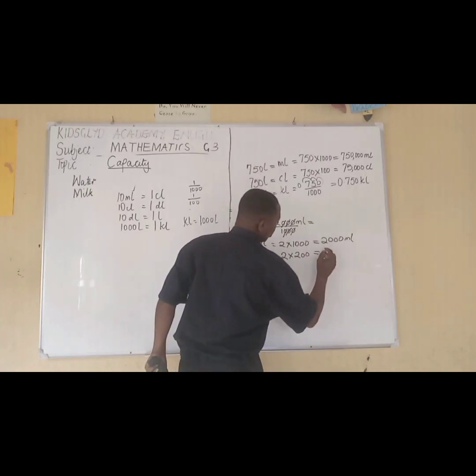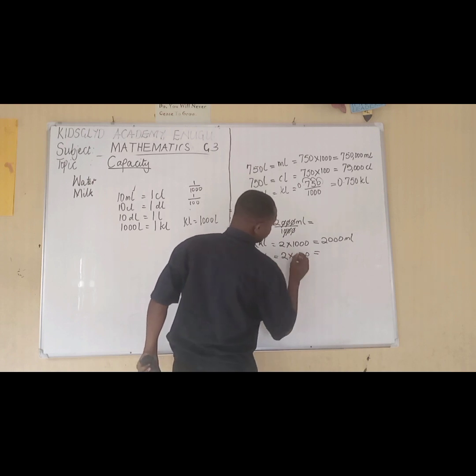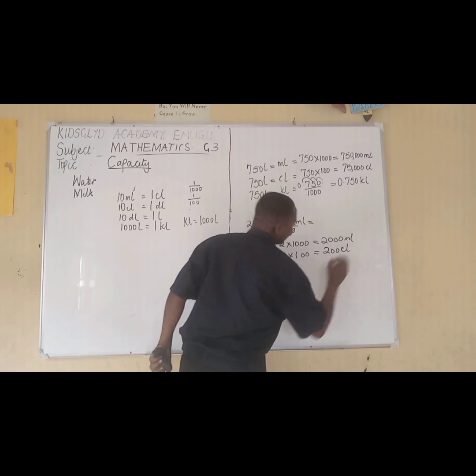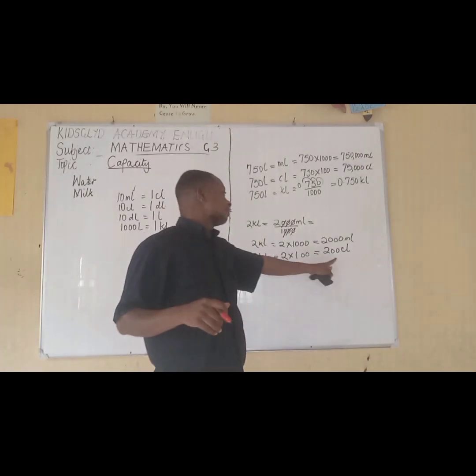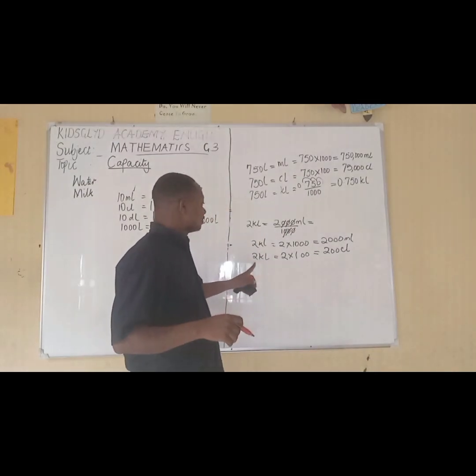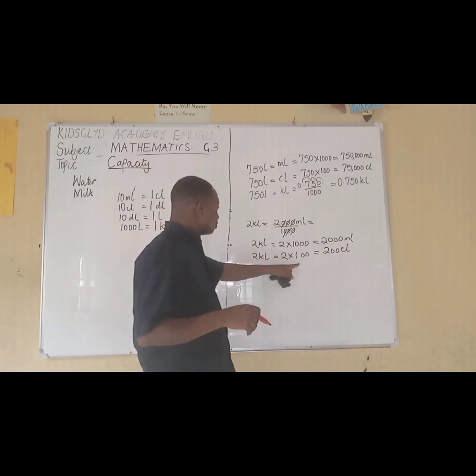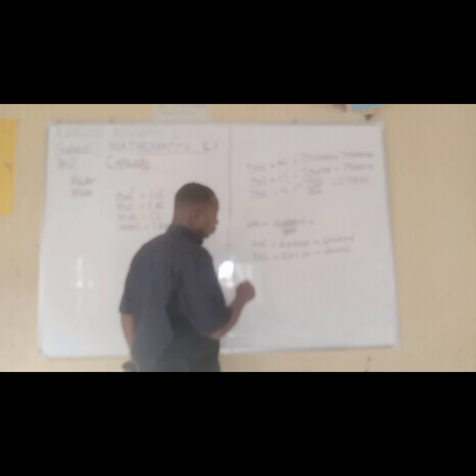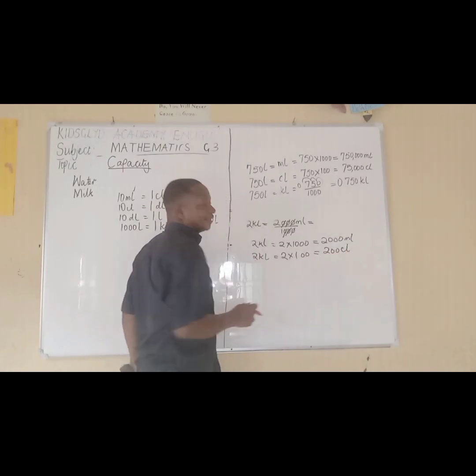This will give us, sorry, 2 by 1, this will give us 200 centiliters. Since it is in centiliters, it is in hundreds. So you multiply these 2 by 100, since it is 100 centiliters that give us a liter. So 2 kiloliters give us 200 centiliters.